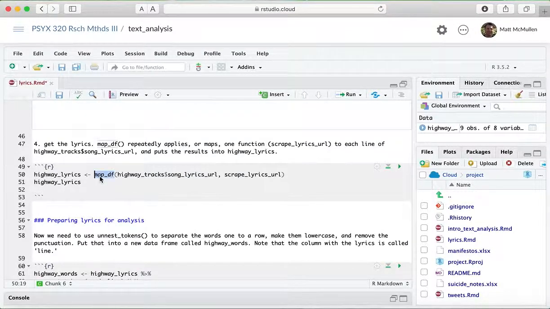And so I use this map_df, which is not a geniusR command, it's a tidyverse command, and what it does is it repeatedly will apply this command, scrape lyrics, to all of the rows in all the tracks here.